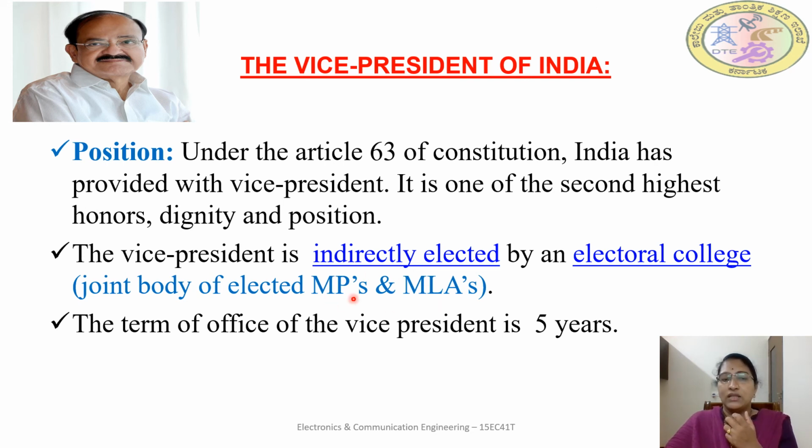All together they will elect the Vice President of India. That is why it is called indirectly elected by an electoral college. Next, the term of office of the Vice President is 5 years. So the length of service, the duration, is 5 years. For this 5 year term, the Vice President will have the function.